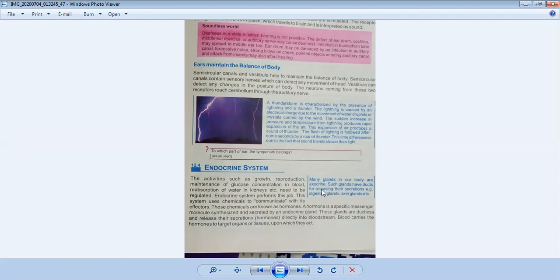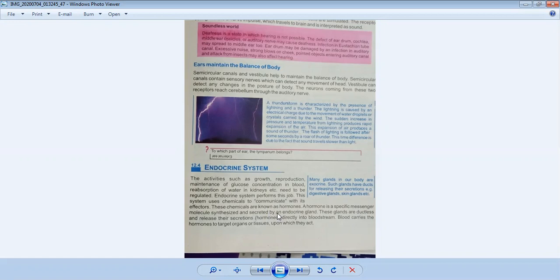Many glands in our body are exocrine. Such glands have ducts for releasing their secretions, for example, digestive glands and skin glands. I will explain this later. First, you have to understand what the endocrine system is. It is responsible for different functions, it consists of glands, and every gland produces a special hormone for its function.